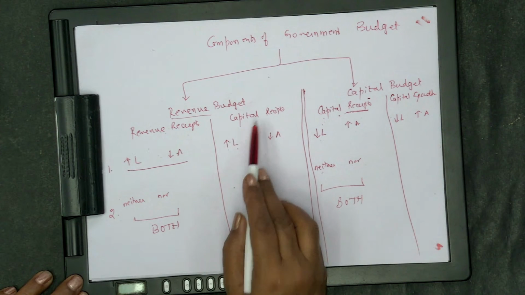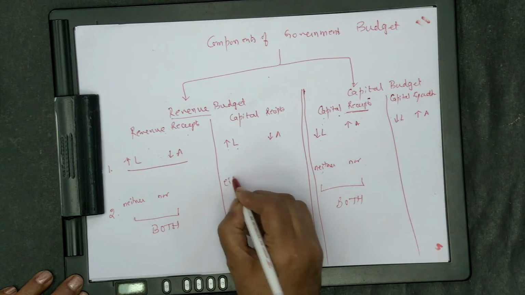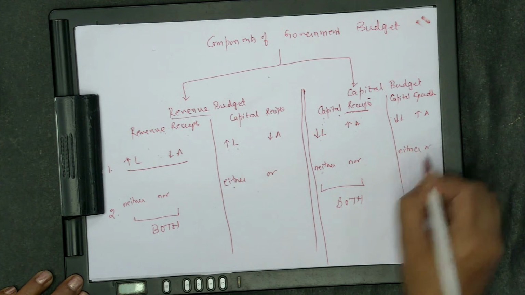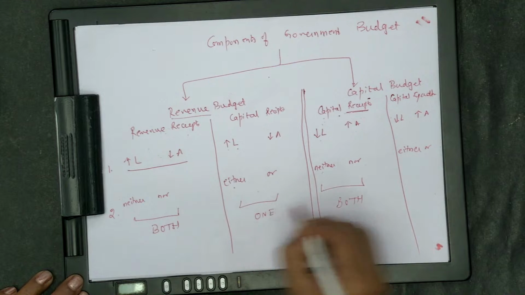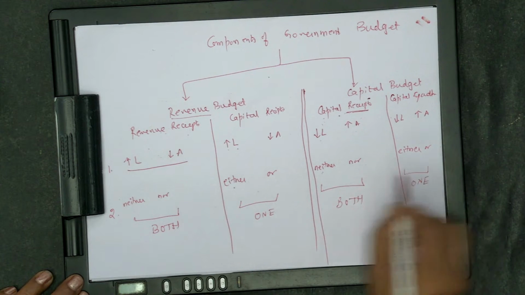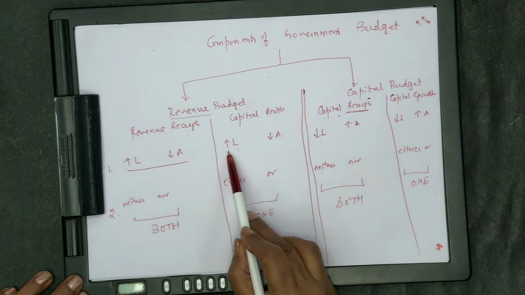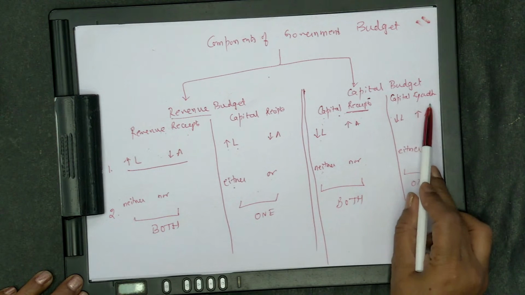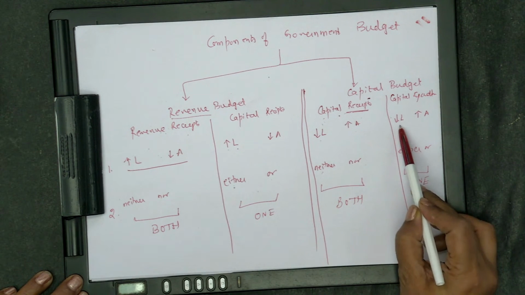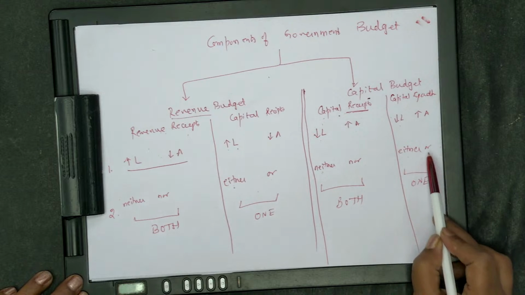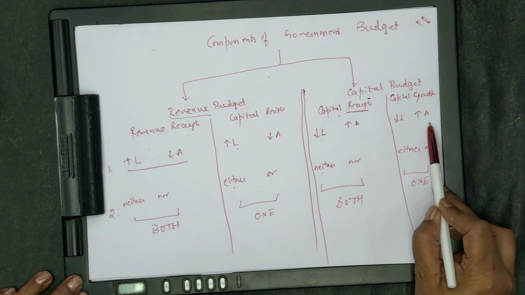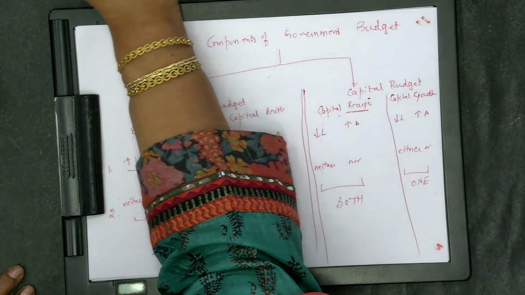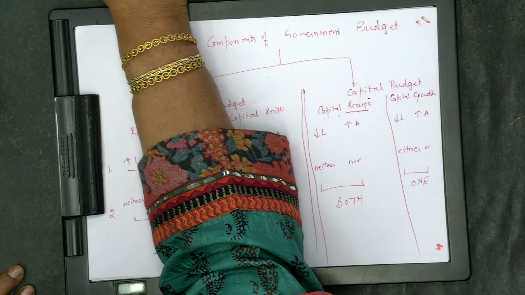Then what are capital receipts? On the capital side, use the word either or. Either or means any one condition is satisfied. So, what are capital receipts? That either increase liability or decrease asset. What is capital expenditure? That either reduces liability or increases asset. Alright. So, having said this, the slide that I am showing you should make a lot of sense.